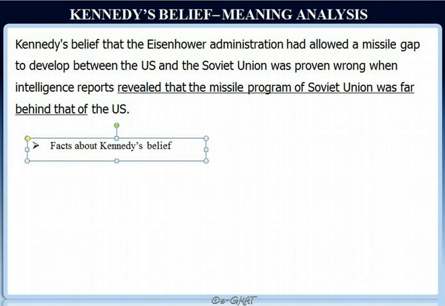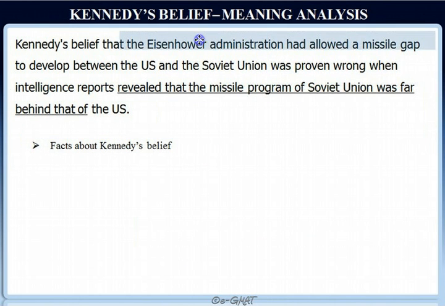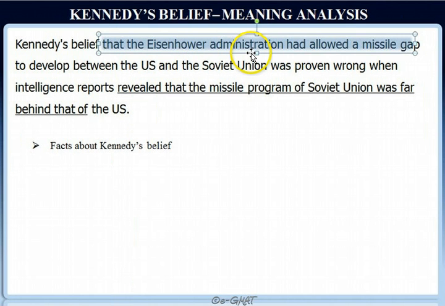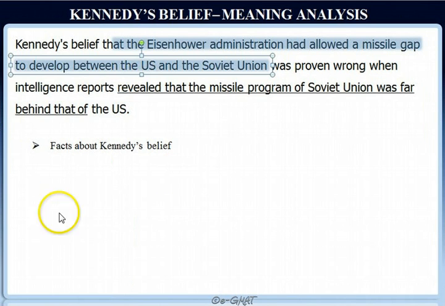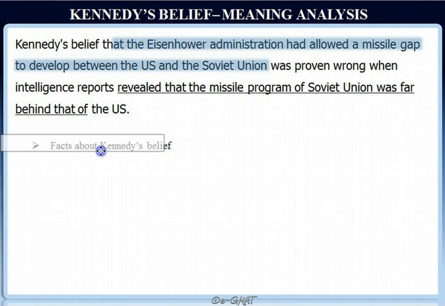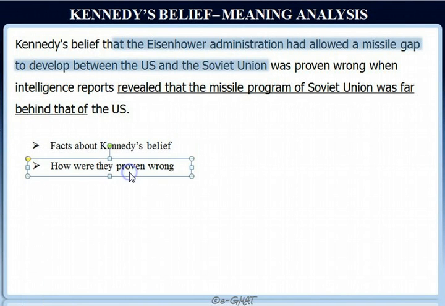Now first of all, it explains what that belief was. This belief was that the Eisenhower administration had allowed a missile gap to develop between the US and the Soviet Union. Now then it basically goes on to say that this belief was proven wrong. Now how was it proven wrong?